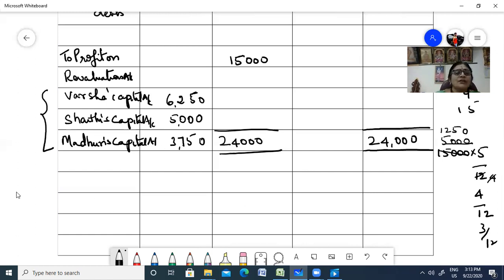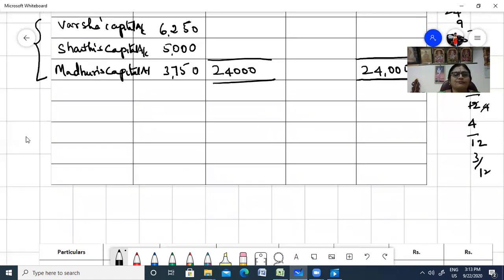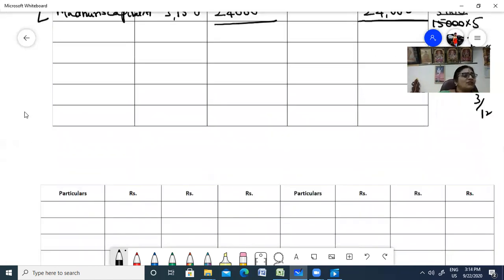We know how we have now shared the revaluation account. After revaluation of the assets and liabilities, we have shared the profit among the old partners. Now, in the balance sheet, you had two entries that have to be carried to the capital account: your general reserve and your profit and loss. So, capital account, debit and then credit.